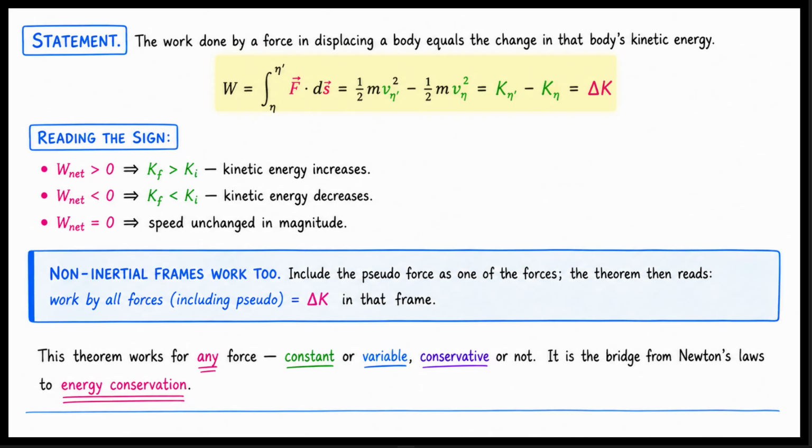Let us read the signs carefully. If the net work is greater than 0, the final kinetic energy is greater than the initial. Kinetic energy increases. If the net work is less than 0, the final kinetic energy is less than the initial. Kinetic energy decreases. If the net work is exactly 0, the speed remains unchanged in magnitude.